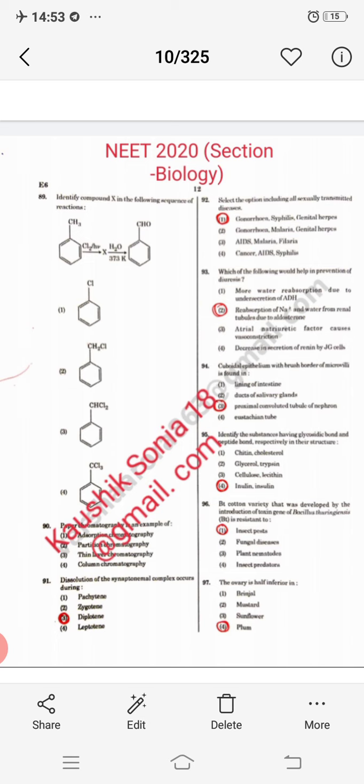Next question, select the option including all sexually transmitted diseases. All STD, that is sexually transmitted disease. Option first is correct: gonorrhea, syphilis, genital herpes.